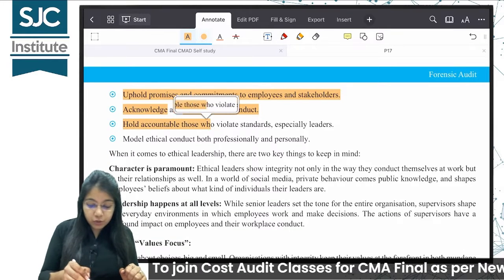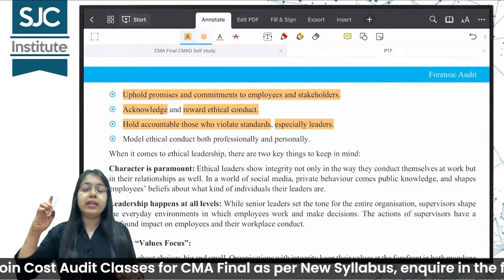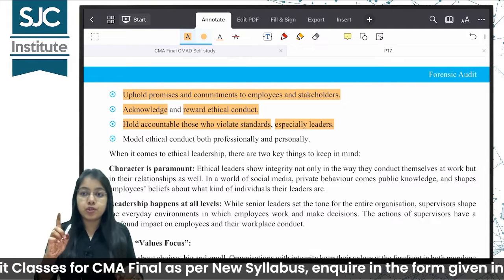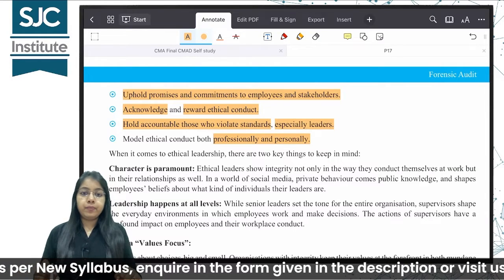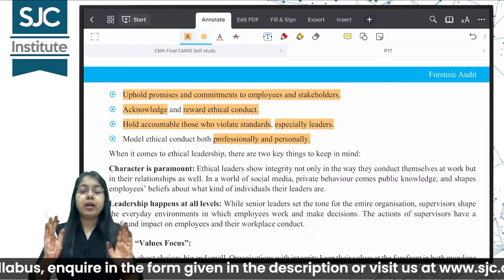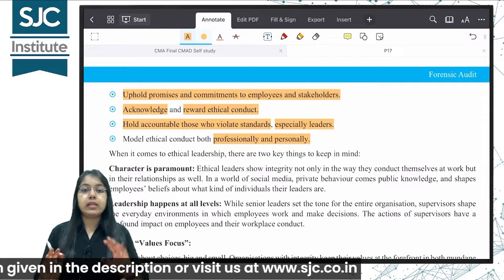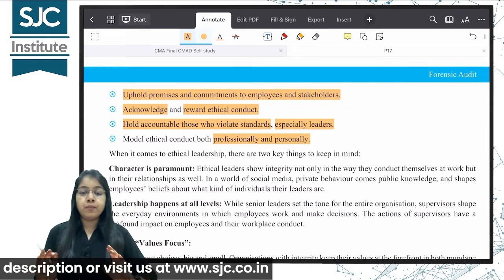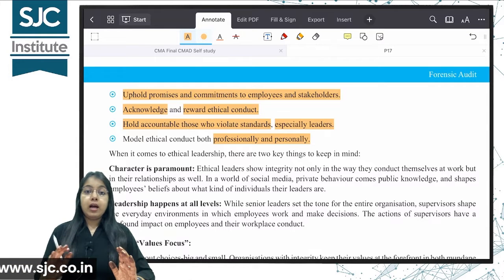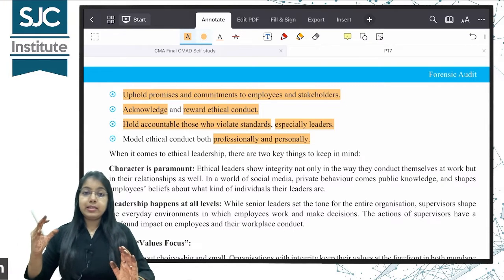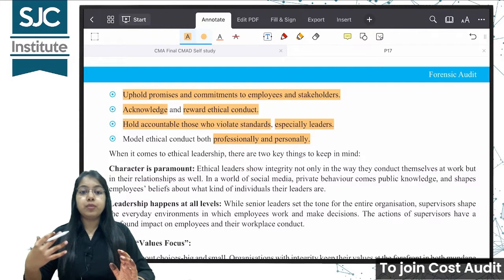Hold accountable those who violate standards, especially leaders. Top leader ने भी अगर ethical violation किया तो उसको punish करना. Model ethical conduct both professionally and personally. ऐसा नहीं कि I am just being ethical in my business organization. Even if you see me outside the company, outside the gates of the company, you will see that I am a very ethical person personally also. अगर लोग ऐसा देख रहे हैं मेरे employees कि leader भी ऐसी है, ऐसा है, they will also be motivated to be like the same.